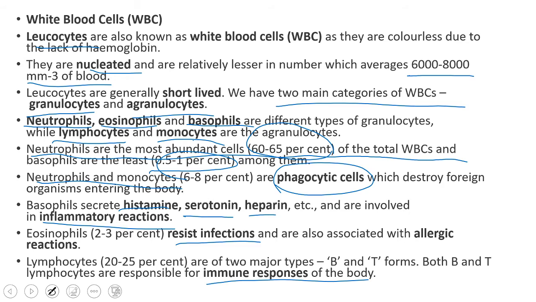And also, even after the resistance, if the foreign organism enters into our body, it will show some allergic reactions. Lymphocytes, 20 to 25% are present, right? And second most abundant after neutrophils is lymphocytes. There are two major types, B and T lymphocytes. Most probably they are responsible for the immune response of our body. This is the main line of immune system, lymphocytes, because they produce antibodies against the antigens, which fight with the antigens and kill the antigens that enter into our body.